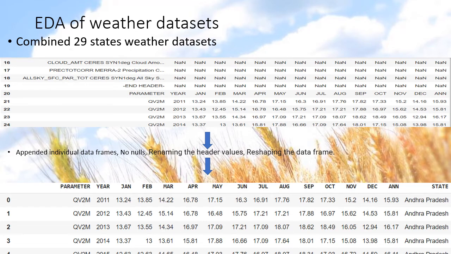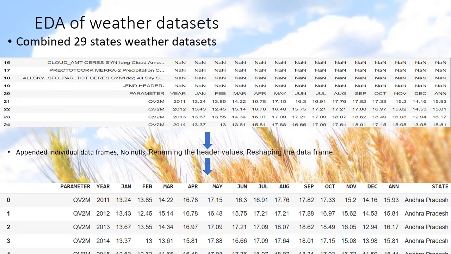Coming to the EDA of weather data sets, there are 29 files in this historical weather and soil data set, and each file contains the information regarding a particular state starting from the year 2011 to 2021. And if you look at the sample data frame of a single file containing the information about a single state, you can see that there are some unwanted rows at the starting of the data set.